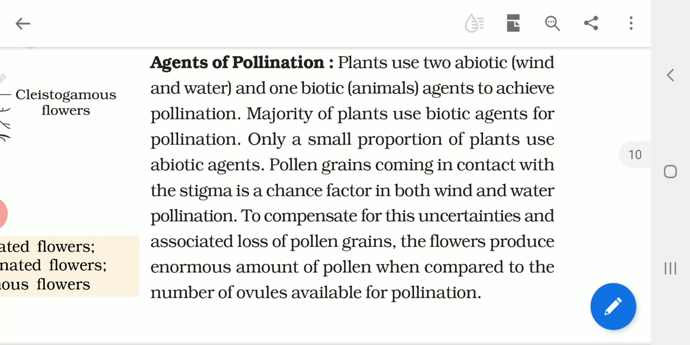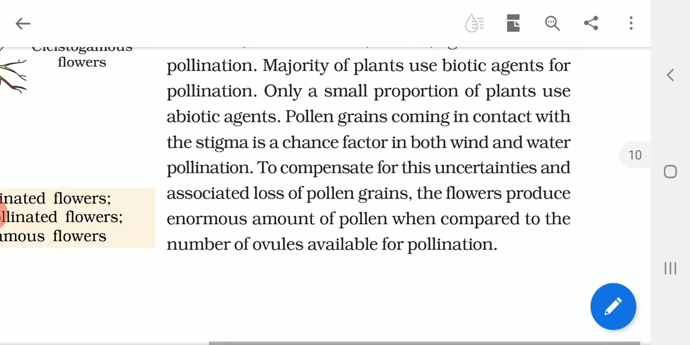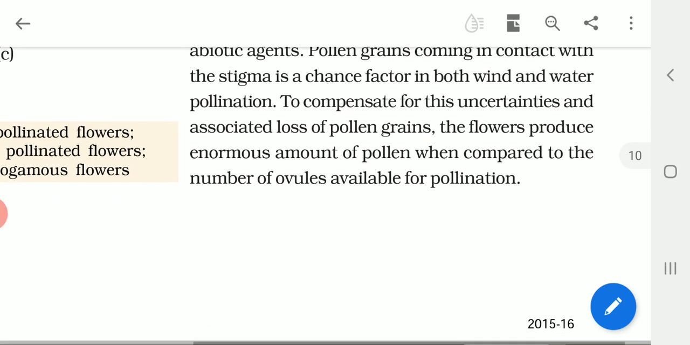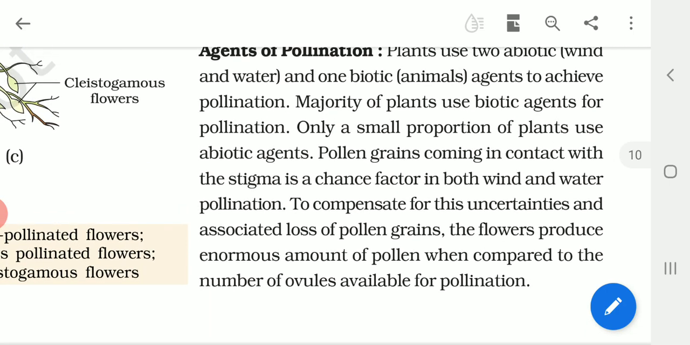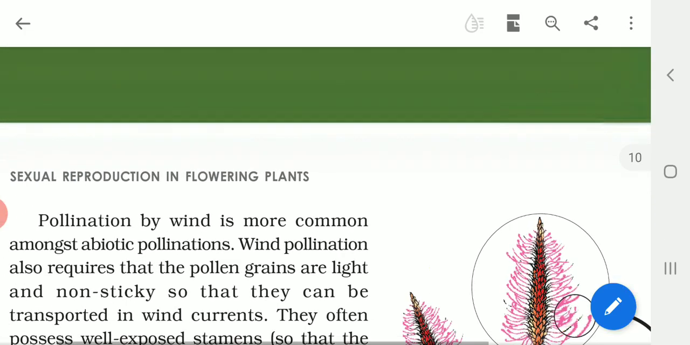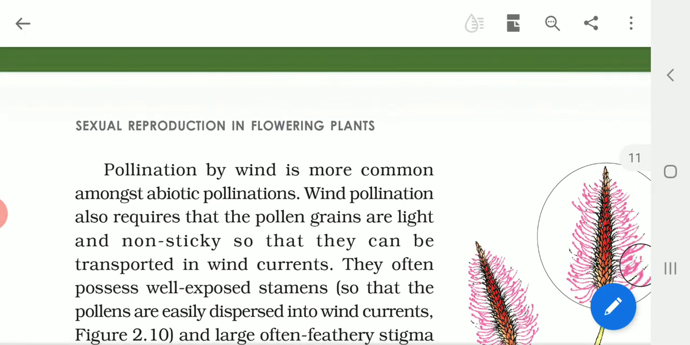And what about the biotic? There are a very large number of biotic agents. They may be birds, insects, bats, reptiles, and even mammals. Of all the biotic agents, insects are the most important pollinators of plants, whereby these plants can be easily pollinated by insects.